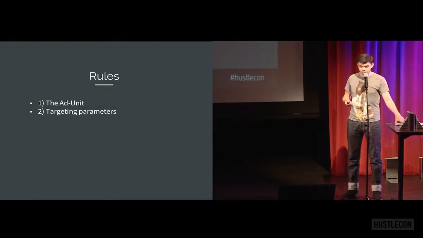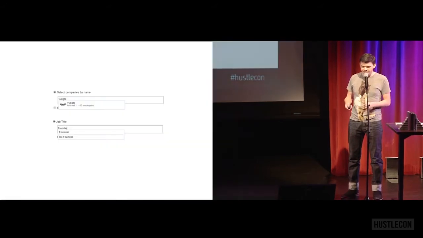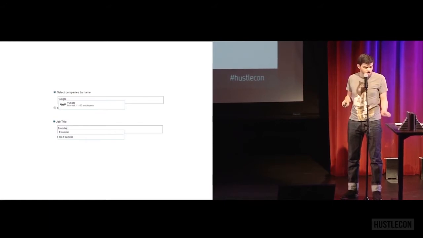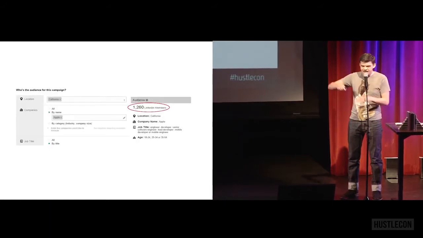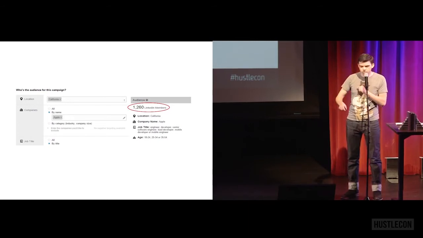And so the next set of rules was, all right, you've got your advert, and then the next set of rules is about how you target your ad. Now, LinkedIn lets you do some really cool stuff. You can target by the company that someone's at and the job title. And basically, as you layer on this more specific targeting, you see that number on the right. It shows you how many people are going to see your ad.